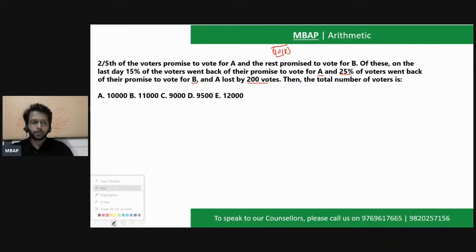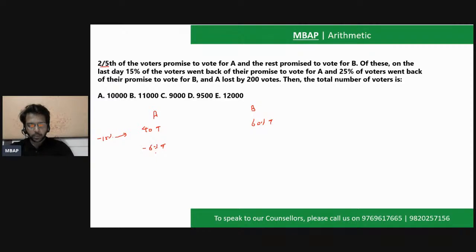Both the question number 1 and 2 are based on percentages. So let's say there's a candidate A and there's a candidate B. 2/5 means 40%. So 40% of total said they will vote for A. So obviously 60% of total said they will vote for B. But out of this, 15% of the voters went back on their promise to vote for A. What is 15% of 40? It's going to be 6%. So let me remove 6% from here.